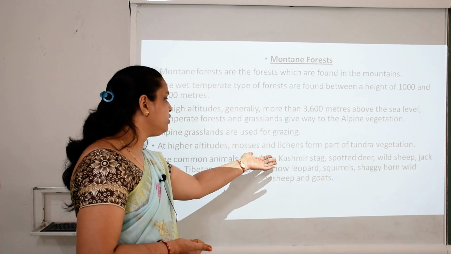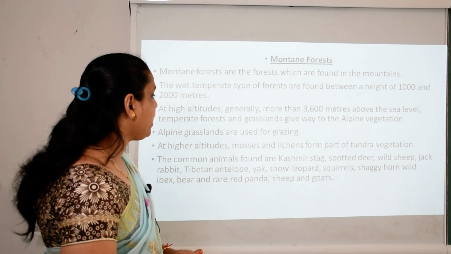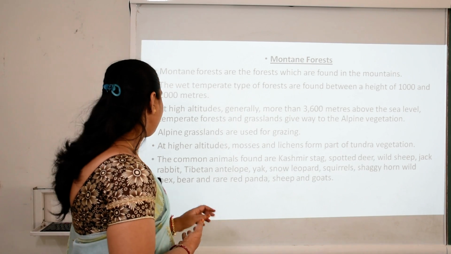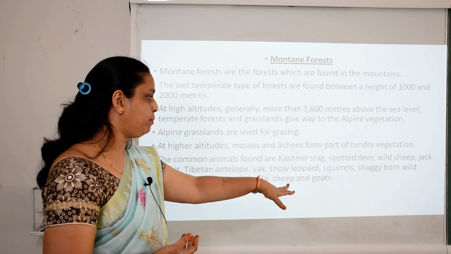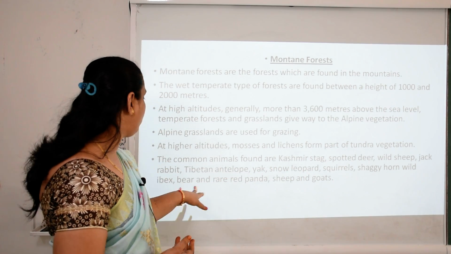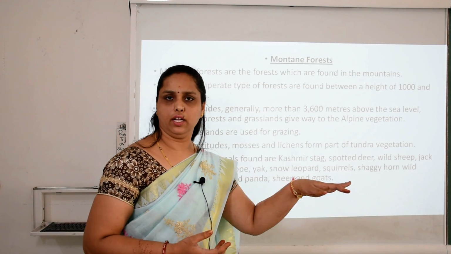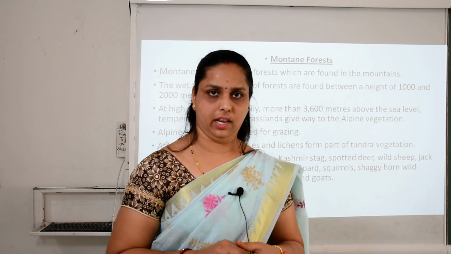We have lichens and we have mosses. The common animals that are found are Kashmir stag, spotted deer, wild sheep, jackrabbit, Tibetan antelope, yak, snow leopard, squirrel, shaggy horned wild ibex, bear and some pandas, sheep and goats. These are the common animals found in this area.